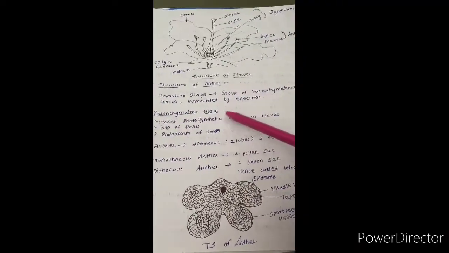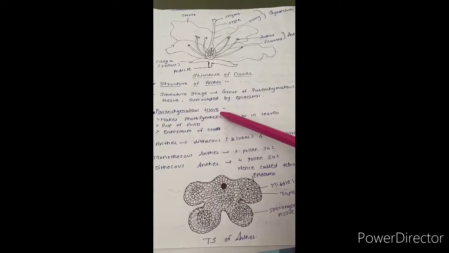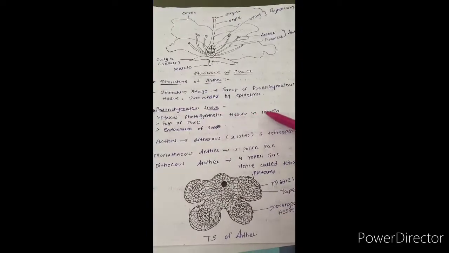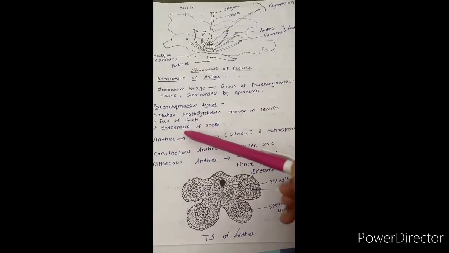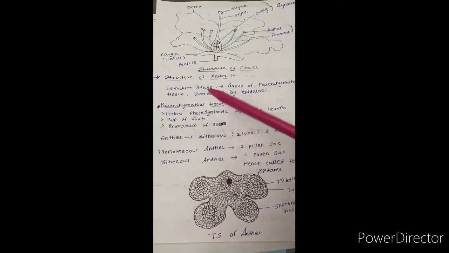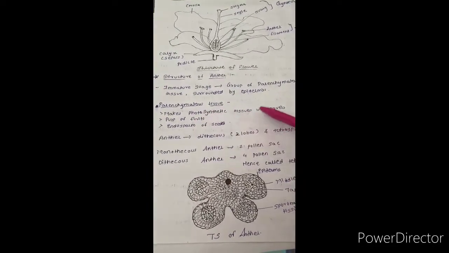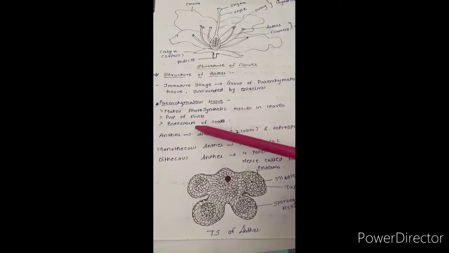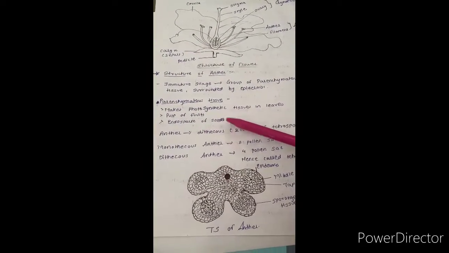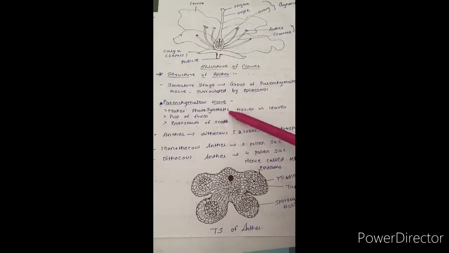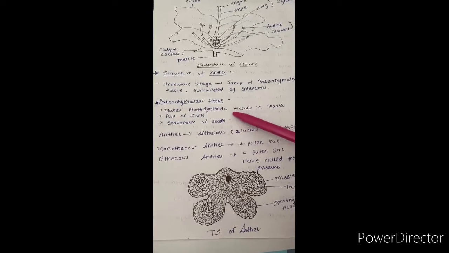Now what is parenchymatous tissue? See, parenchymatous tissue makes photosynthetic tissue in leaves, pulp in fruits and endosperm of seeds. Okay, this is an NIT question. It can come for your NIT MCQ question.